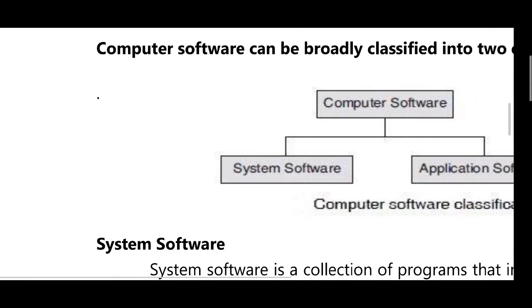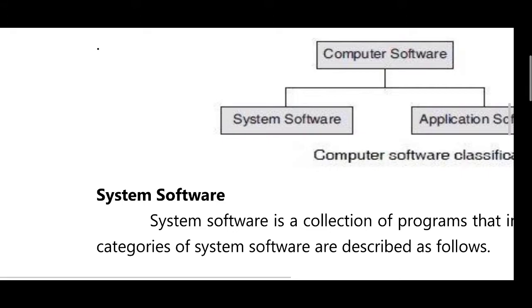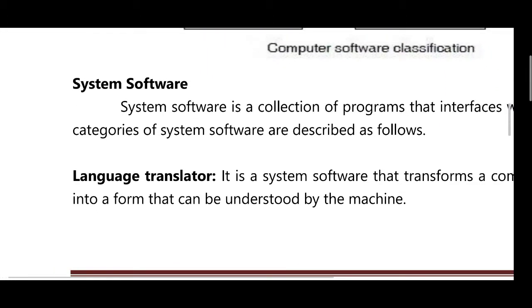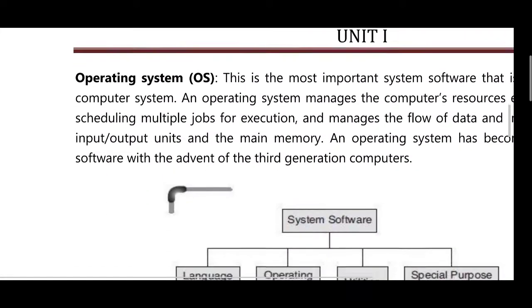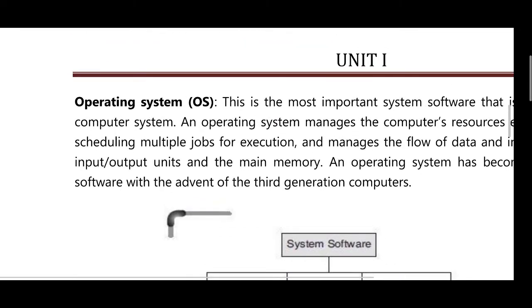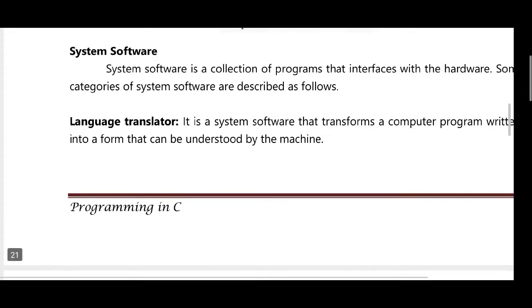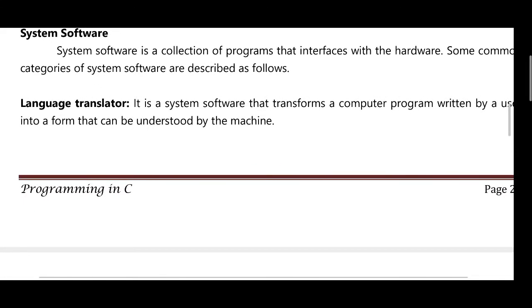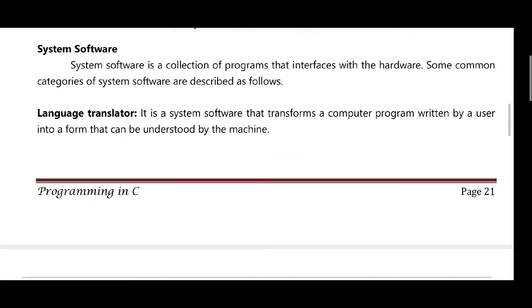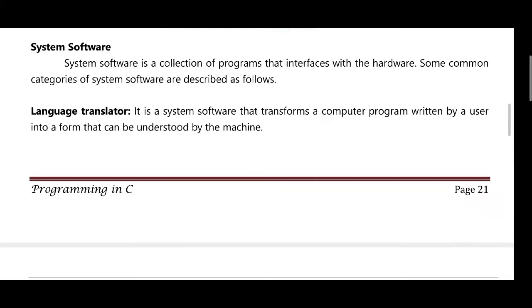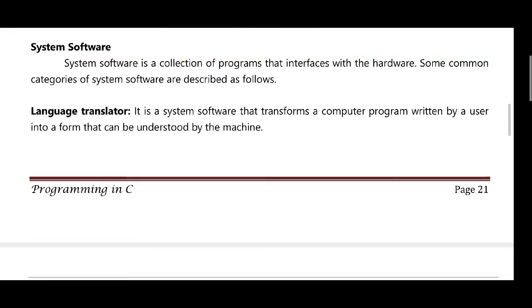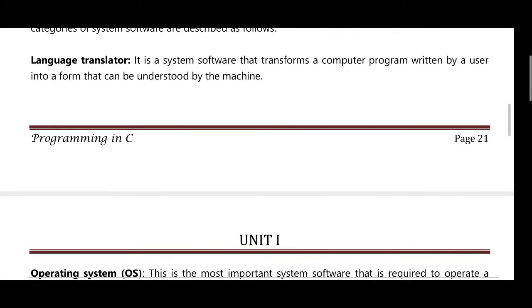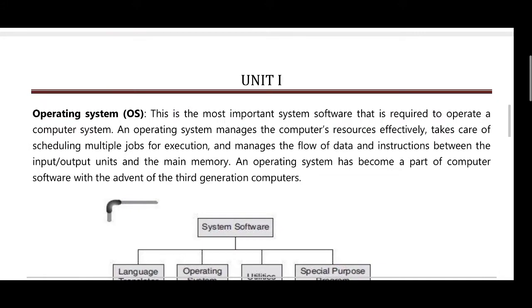Next one, application software. In system software you have a language translator. It is system software that transforms a computer program written by the user into a form that can be understood by the machine. This is a language translator. Next one is the operating system.